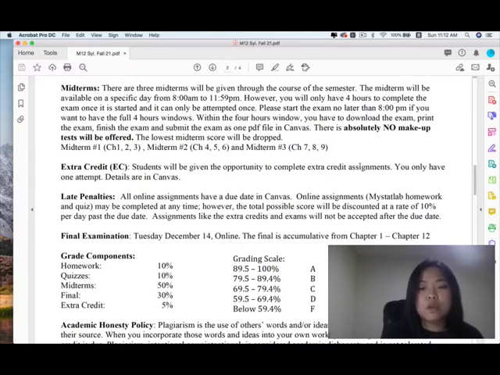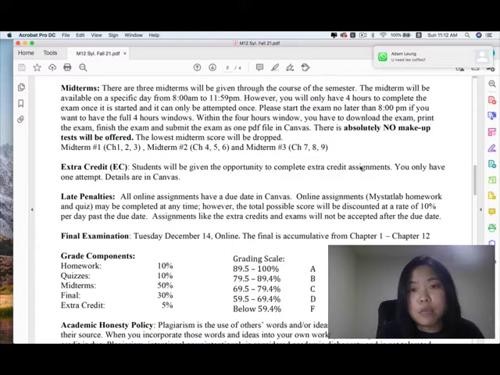For example, if I work on an assignment 1 day past the due date, I will receive the 10% penalty, meaning that if I get 100 points, I will get only 90 points instead. If I work on my assignment 2 days past the due date, I will get 20% off. So if I get perfect, I only get 80 points instead of 100. An assignment like the extra credit and exam will not be accepted after the due date.